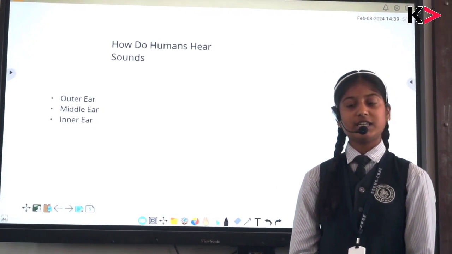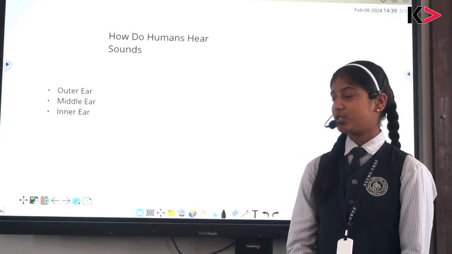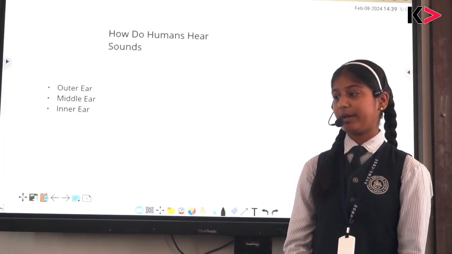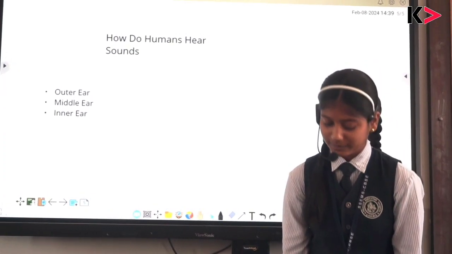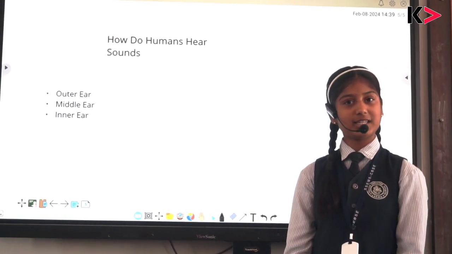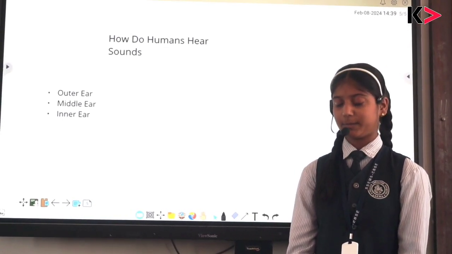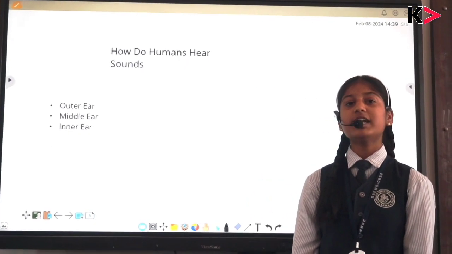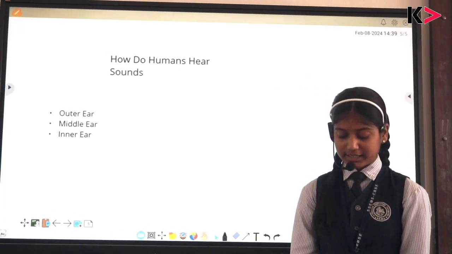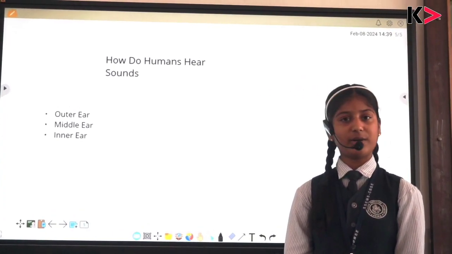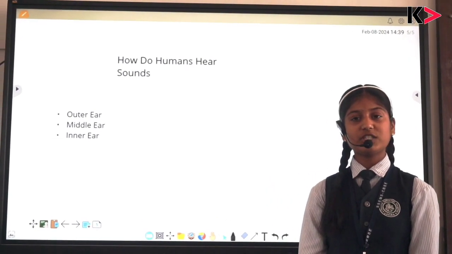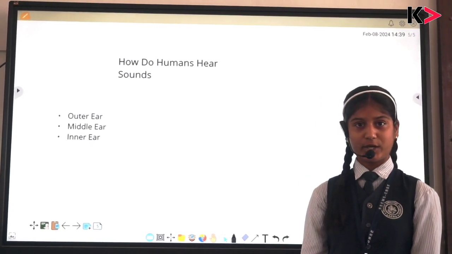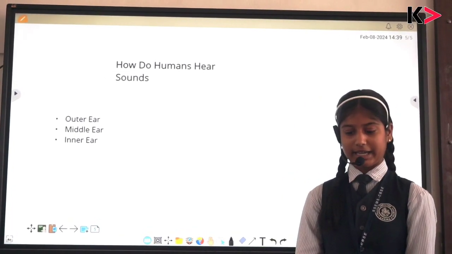The only visible organ of the ear is known as the pinna. The pinna functions by collecting the numerous vibrating waves from the surroundings and directing them into our ear. Second is the ear canal. These vibrating sound waves travel through the ear canal and then strike the eardrum. The eardrum is a thin membrane which vibrates in a to-and-fro movement when the vibrating sound waves strike it.